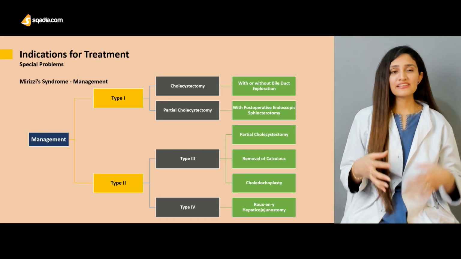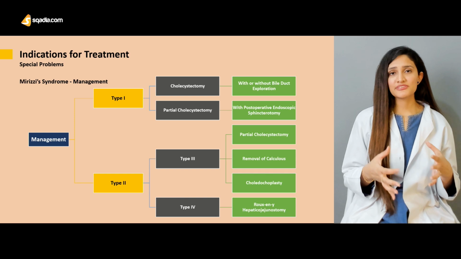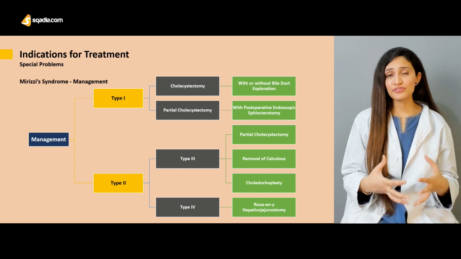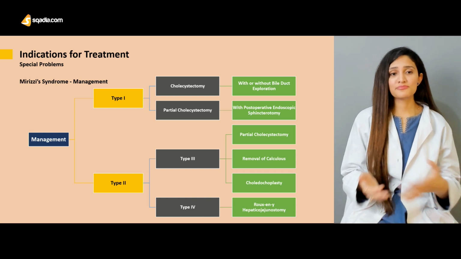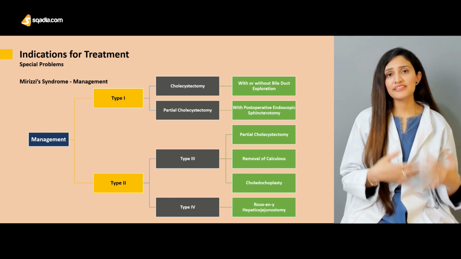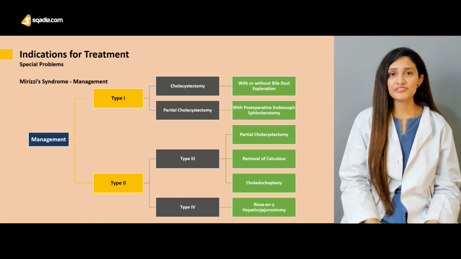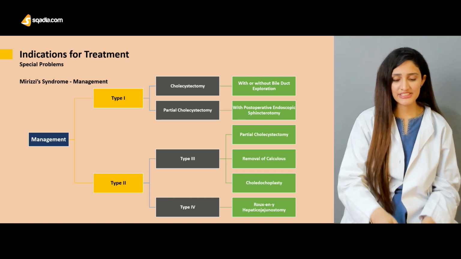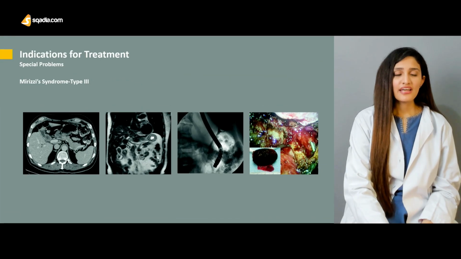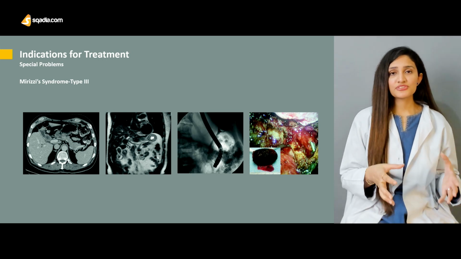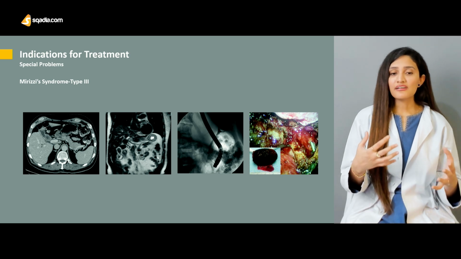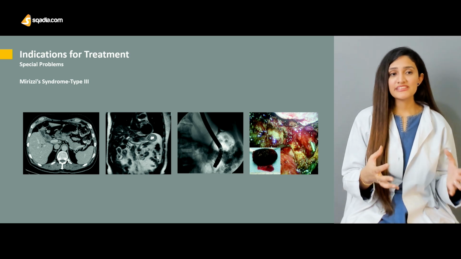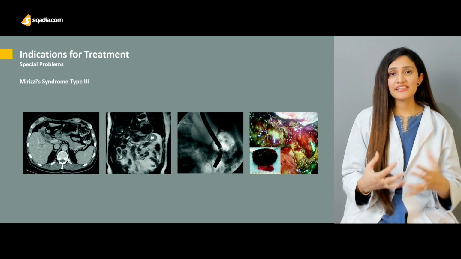And then we'll be seeing patients with special problems such as patients with pregnancy having gallstone disease, patients with Mirizzi syndrome. We'll be talking about Mirizzi syndrome type 1 and type 2 and the different surgical options that are available for both of these types. And then we'll be seeing a few pictures of ERCP, some CT scan images, and then some MRCP images. We'll be seeing these images and explaining them in detail.